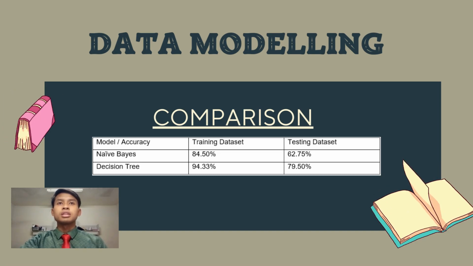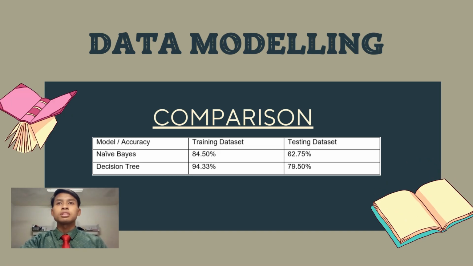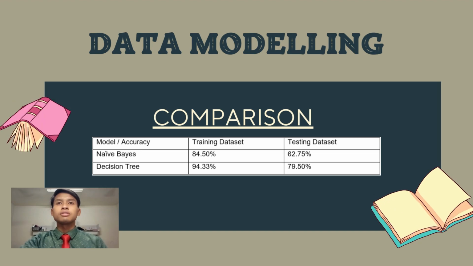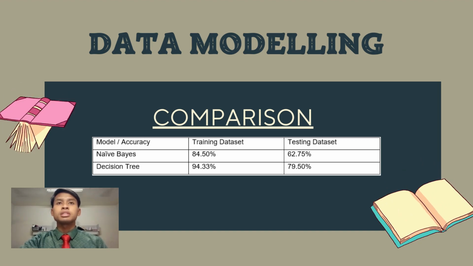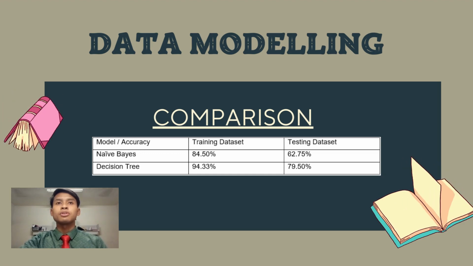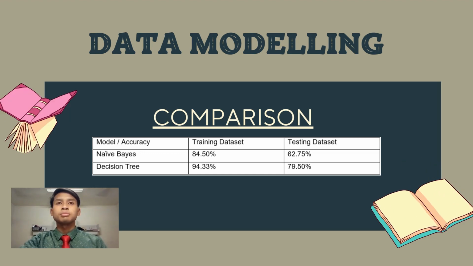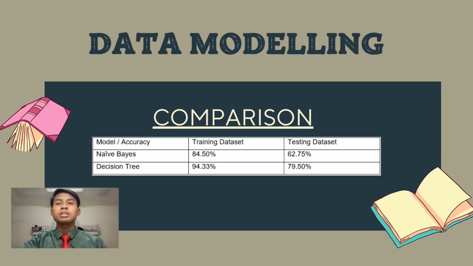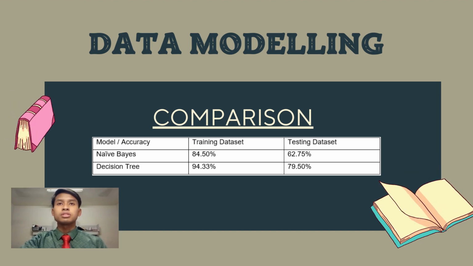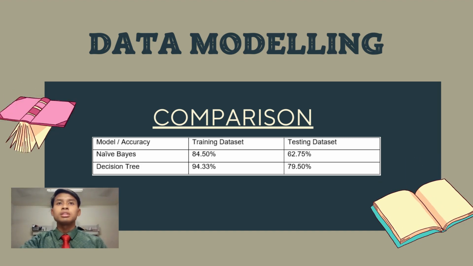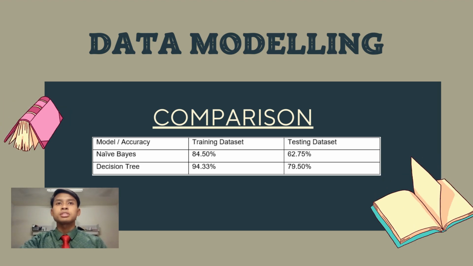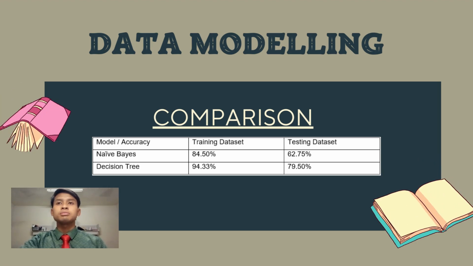For the training dataset, the percentage accuracy for the Naive Bayes model is 84.50%, while the decision tree model is 94.33%. For the testing dataset, the percentage accuracy for the Naive Bayes model is 62.75%, while the decision tree model is 79.50%.